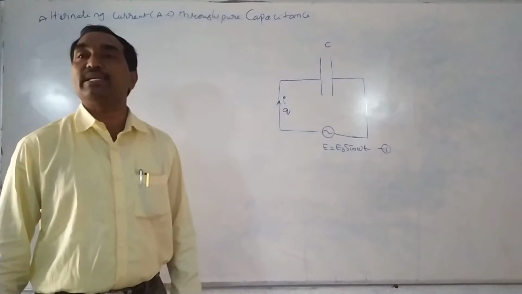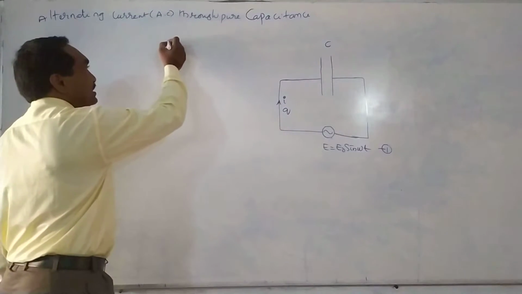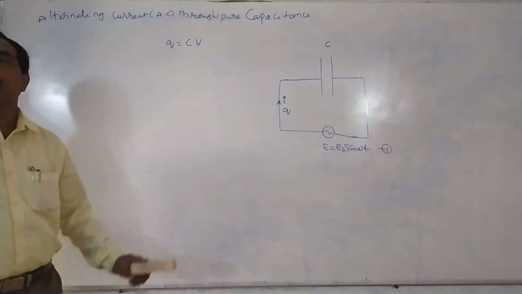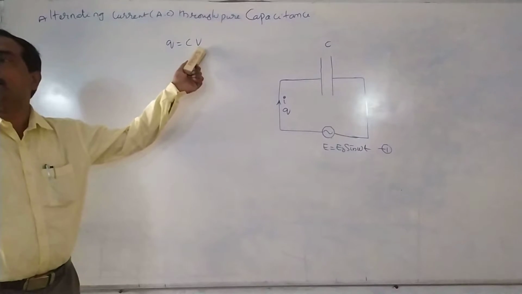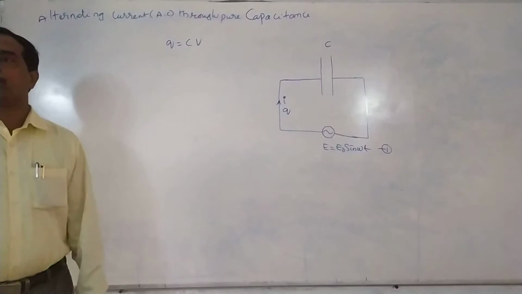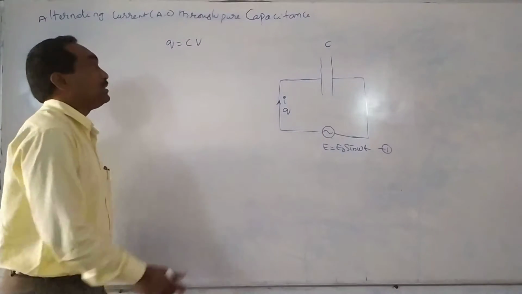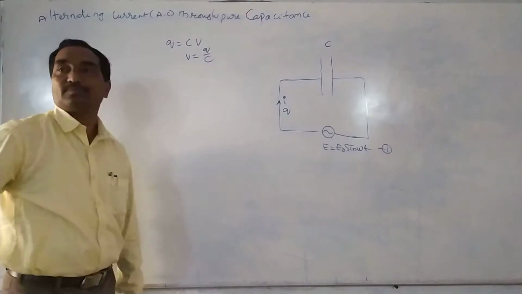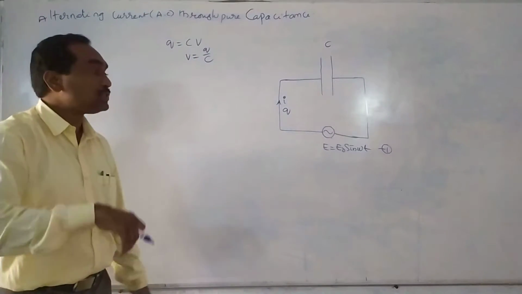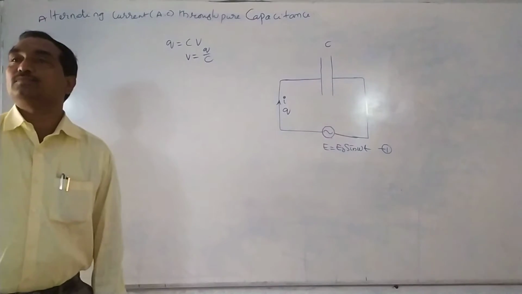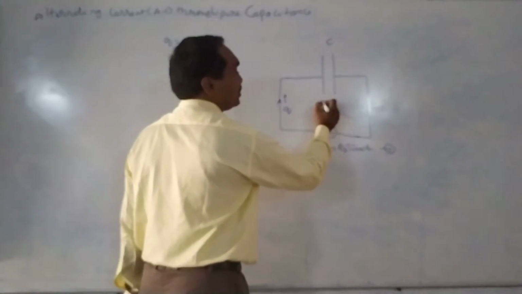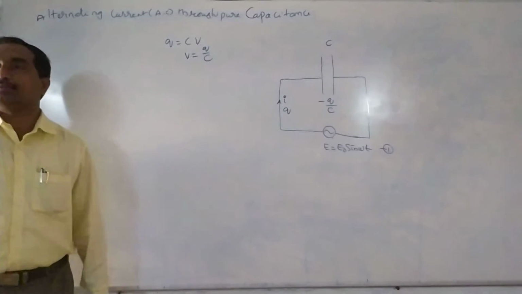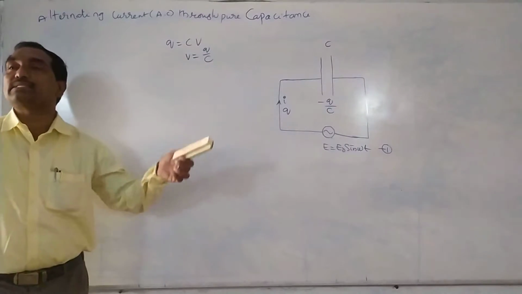In previous lessons, we discussed the relation between capacitance C, potential V and charge Q: Q is equal to CV. That is, the EMF induced between the capacitor plates is V is equal to Q by C. Of course, this opposes the original EMF, so the EMF induced across the capacitor plates is minus Q by C. In this case also there is no resistance.